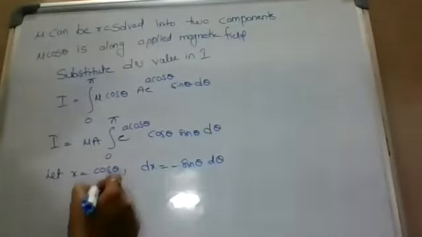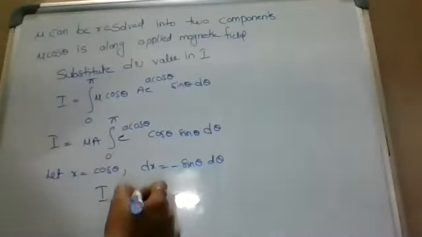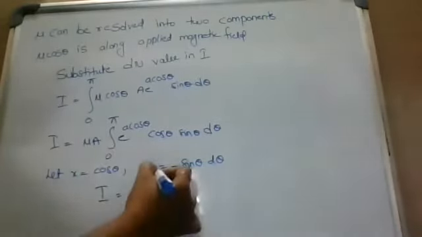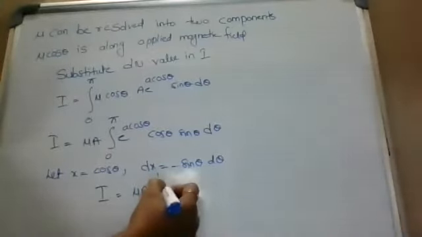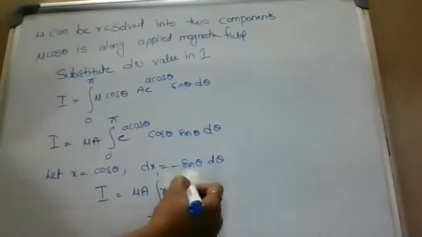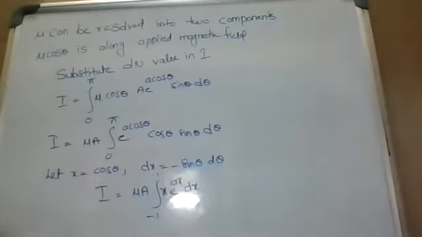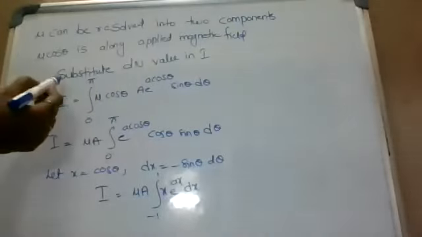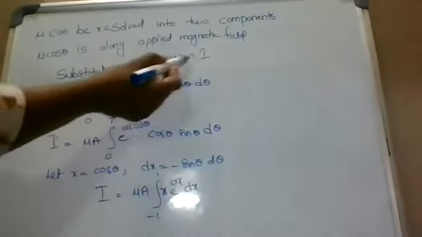I equal to mu a integration minus 1 to 1 x e power ax dx. Mu can be resolved into two components. Mu cos theta is along the applied magnetic field. Substitute dn value in I.